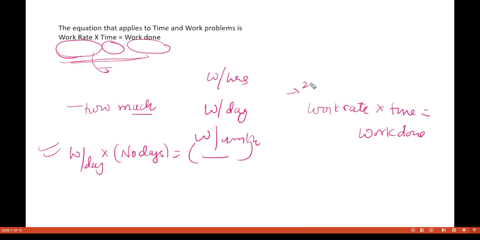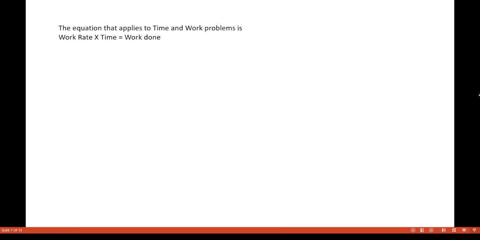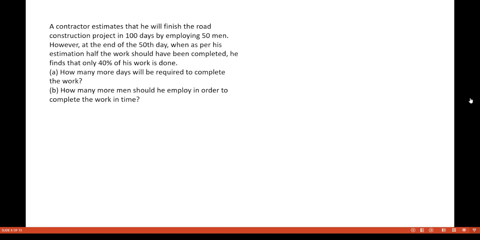So when I said in the last question that 25% of the work is done daily, that is work rate. When I said that 4 days are required, that is time, and work done is equal to 100%. So the work is completed in 4 days. This is the equation we are using. I hope everybody is comfortable with this equation now. Let us move forward. Now let us do this question.